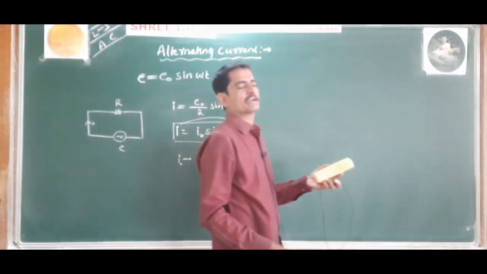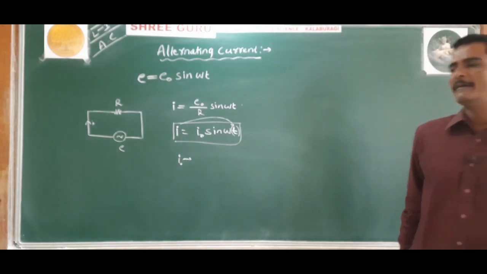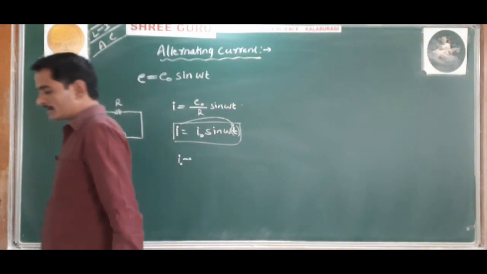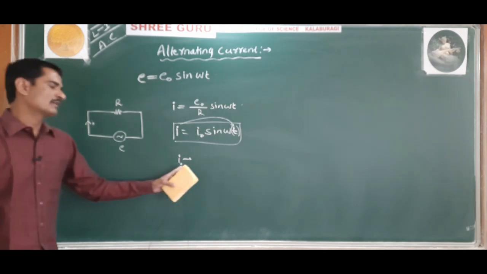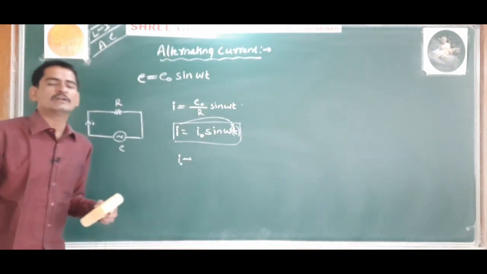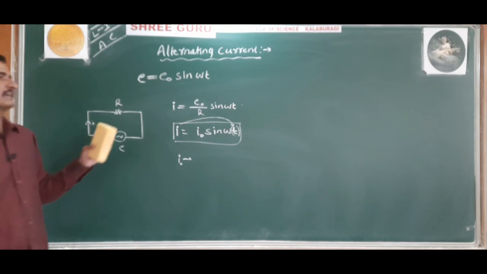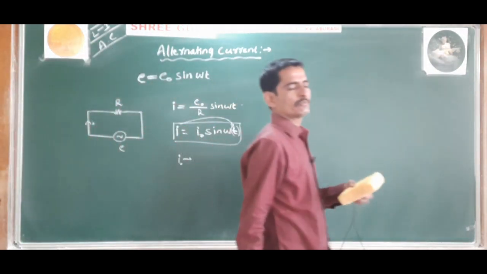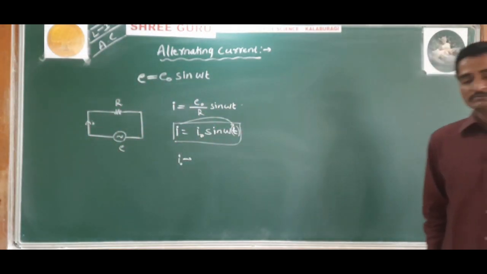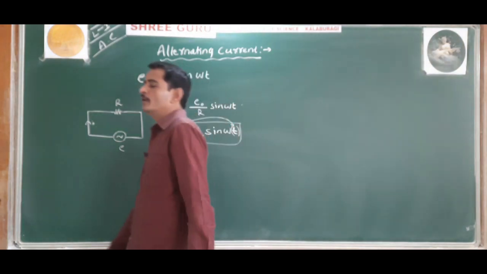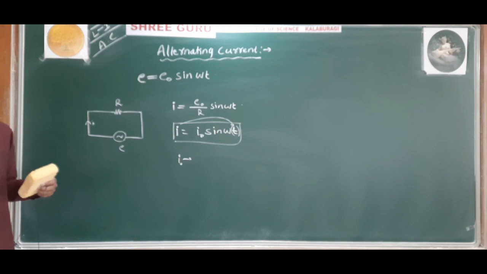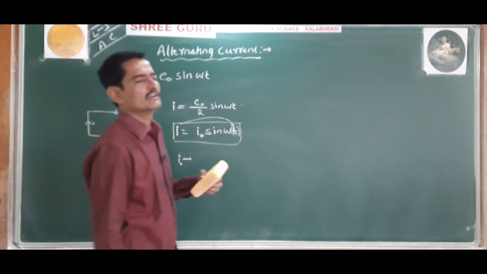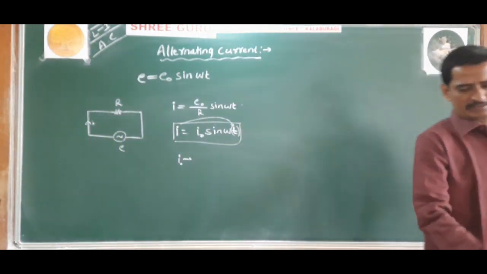And I naught is called the peak value or maximum value of alternating current. Understood? Peak value of alternating current or maximum value of alternating current. So an alternating current is one whose magnitude changes continuously with time and direction reverses periodically. Such a current is called alternating current.